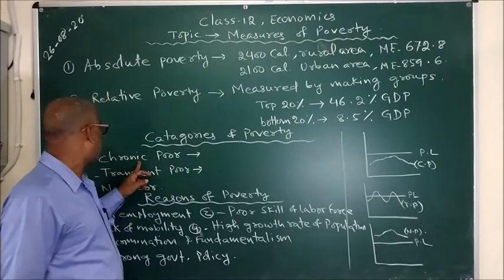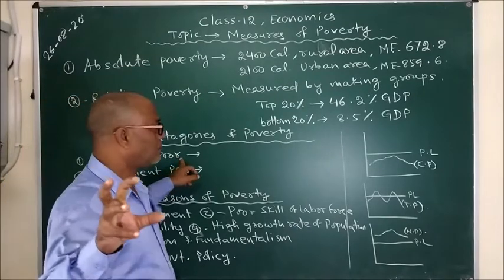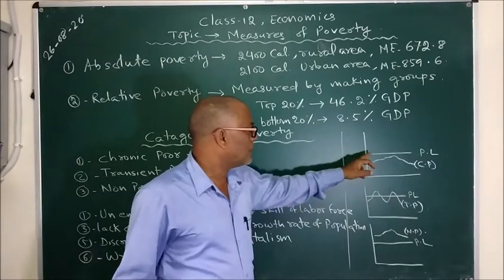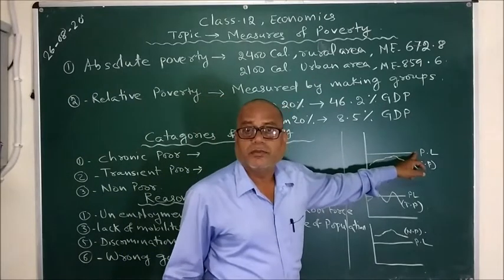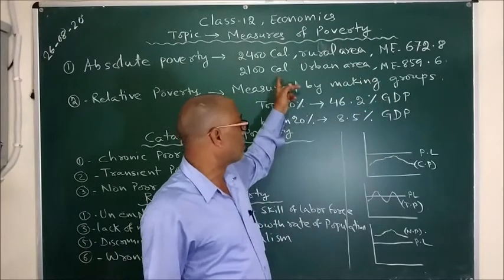So here comes the term chronic poor. This is a group of people. You can see this diagram. This is the poverty line. Poverty line means a line that indicates the monthly income or calorie requirement.